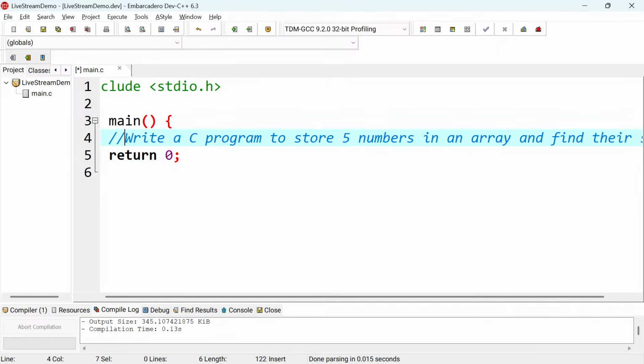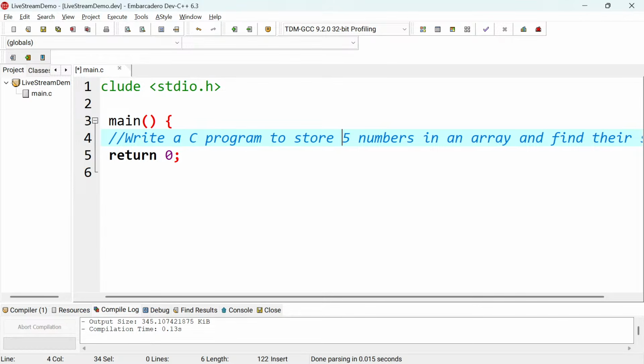So the question says that we need to write a C program that stores 5 numbers. That's the first thing. And we know that if you want to work with numbers, they are variables, right? And these variables have data types. For this one, I will choose integers, just because I want to take 5 numbers, and then I will store them in an array.